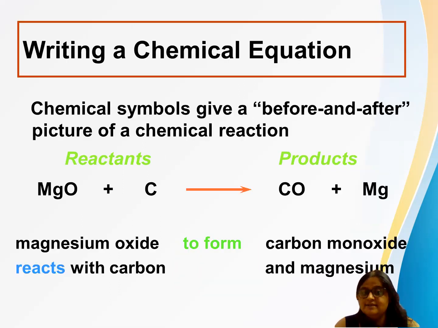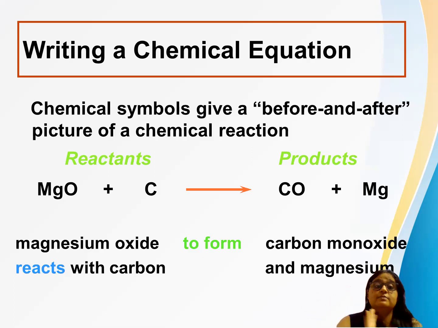Okay, now we understand what reactants, products, and a chemical reaction are. Now how will you write a chemical equation? I'm not talking about a chemical reaction now. What is a chemical equation? Suppose I take a very simple chemical reaction.